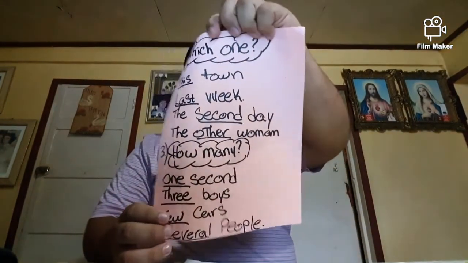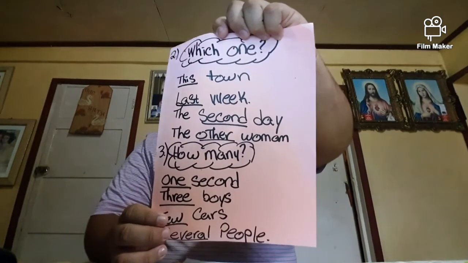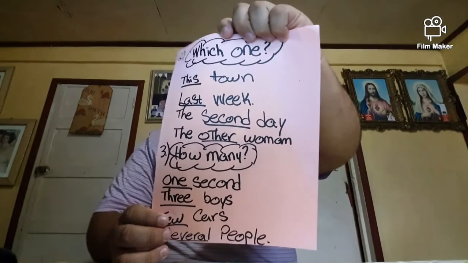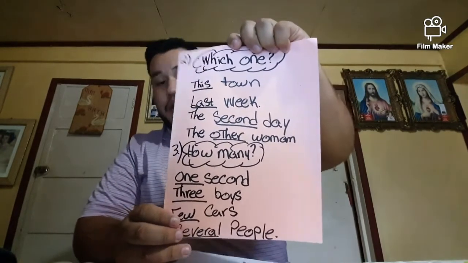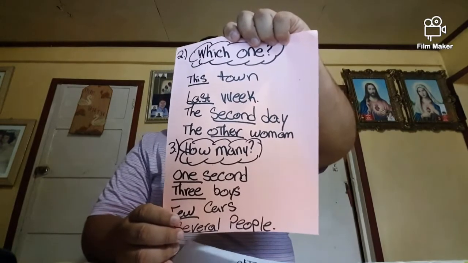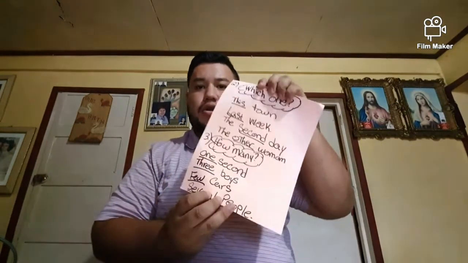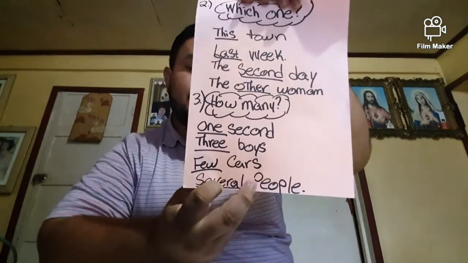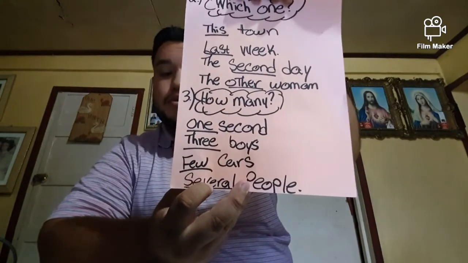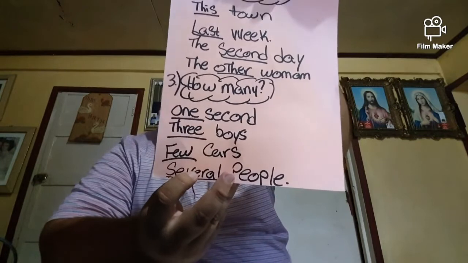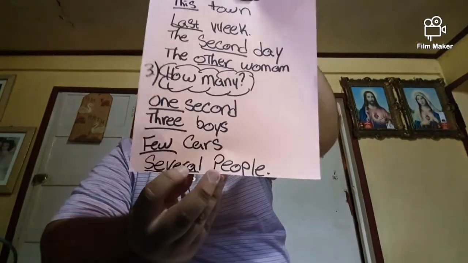So we'll continue on the others on which one: which town, this town; which week, last week; which day, the second day; and which woman, the other woman. Now, we'll be seeing how many: how many seconds, one; how many boys, three; how many cars, a few; how many people, several people.